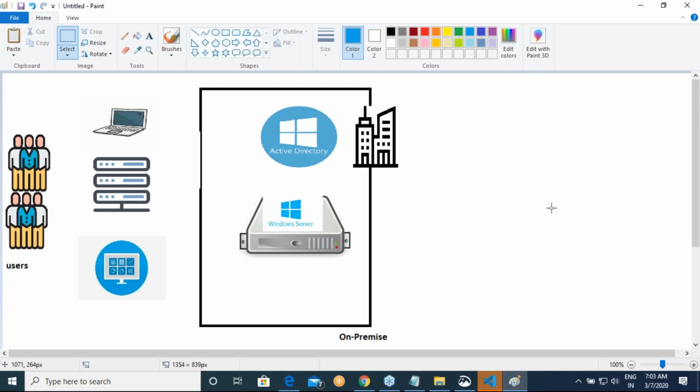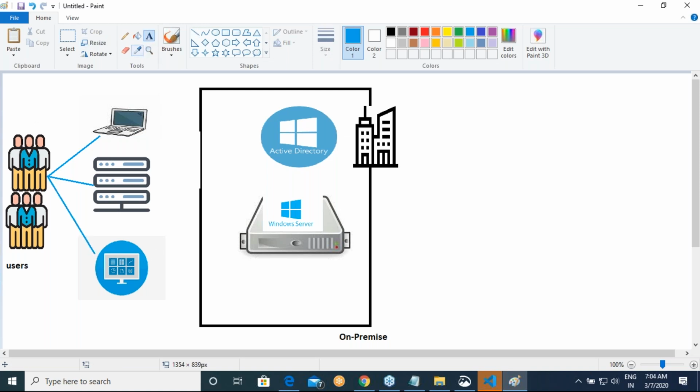In your organization, whenever you are trying to access any one of them, you need some kind of authentication and authorization. So you would try to connect to these with your logins.